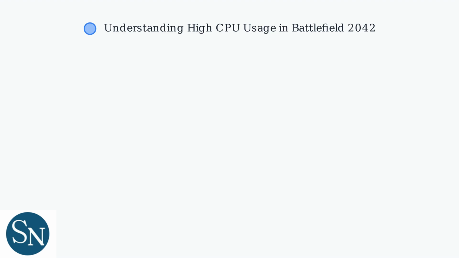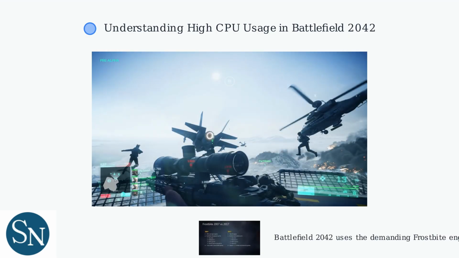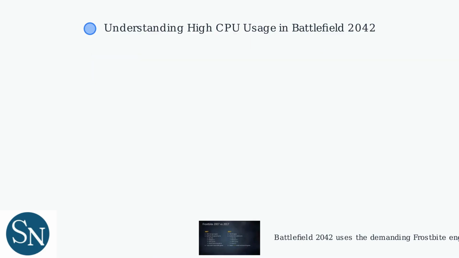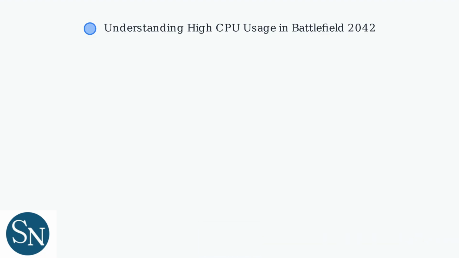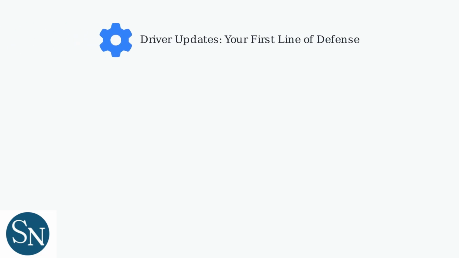Battlefield 2042's demanding Frostbite engine can cause high CPU usage, leading to stuttering and frame drops. This powerful engine handles complex simulations like physics, AI, and large-scale battles in the game. These demanding processes can overload your CPU, causing performance issues. This section explains the causes. Later sections provide practical fixes to reduce CPU load and improve performance.